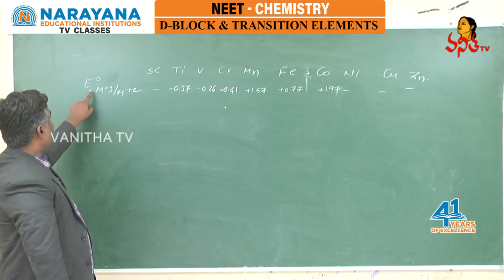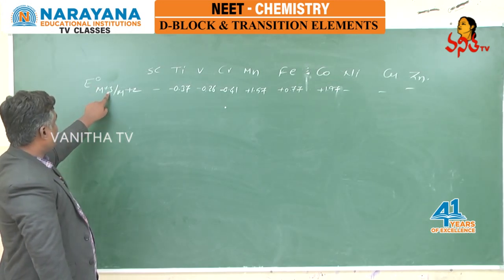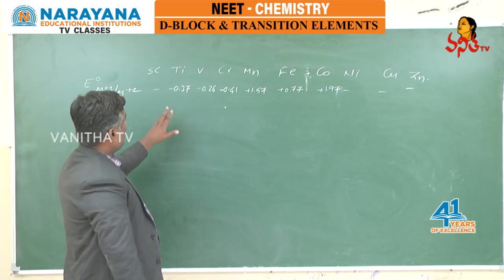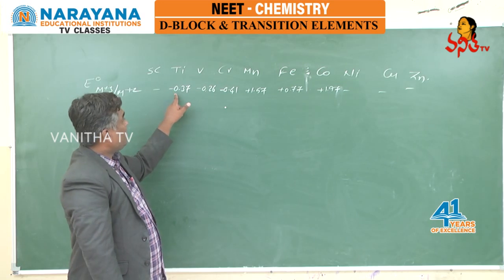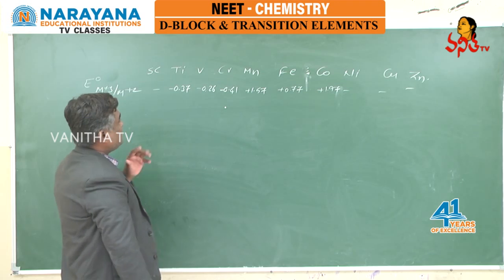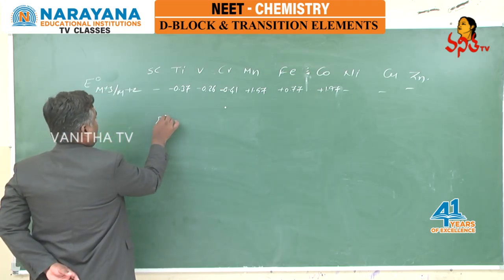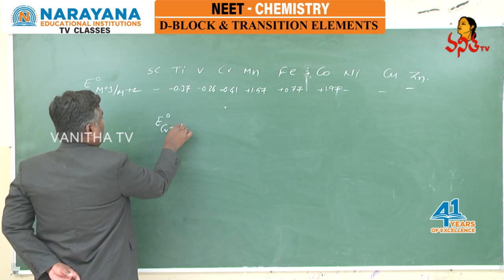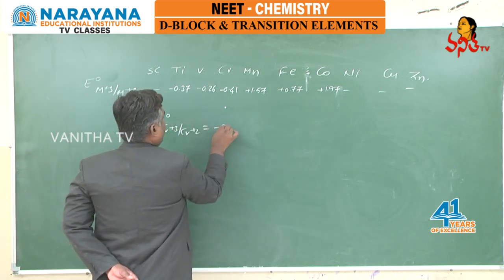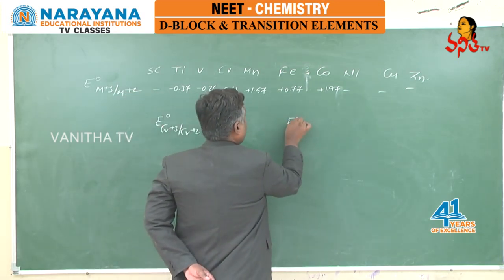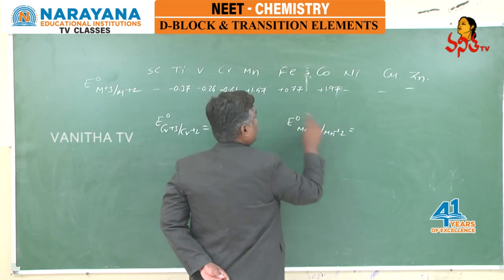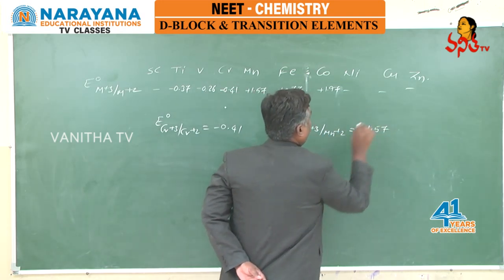Now here, if you see E naught of M plus 3 oblique M plus 2, here also the values are given. A few transition elements have negative E naught, while at the same time a few of them have positive E naught. Let us compare these species. See, E naught of chromium plus 3 oblique chromium plus 2 is given as minus 0.41, whereas E naught of manganese plus 3 oblique manganese plus 2 is plus 1.57.